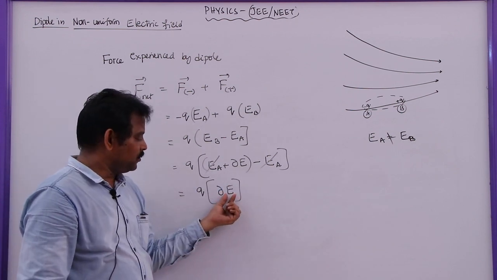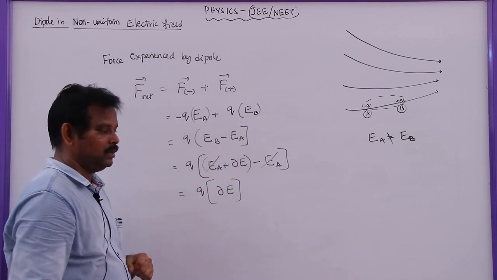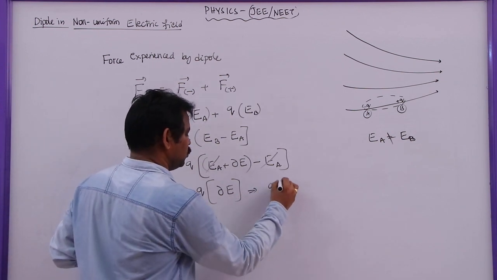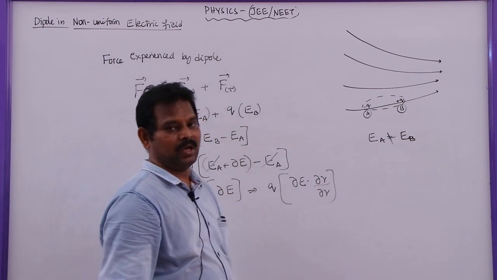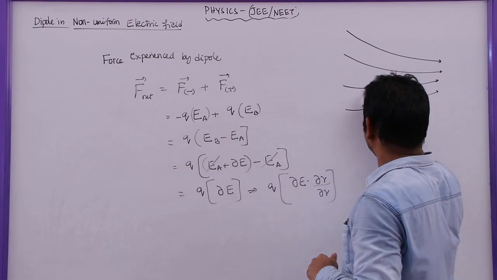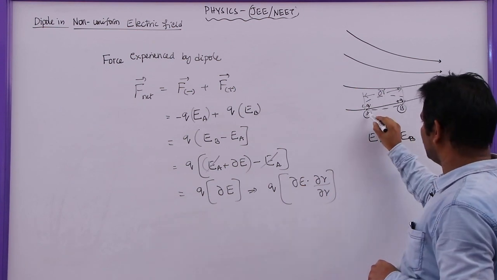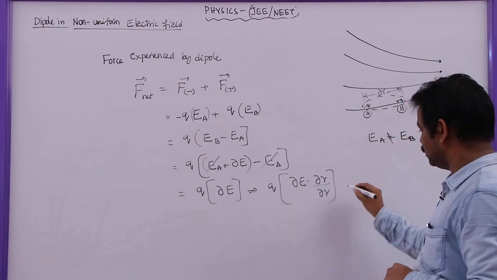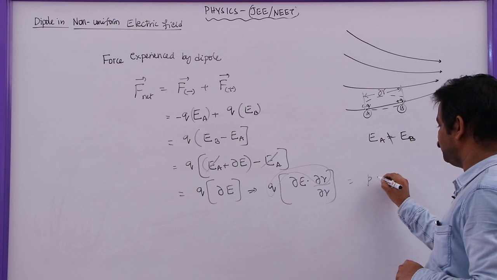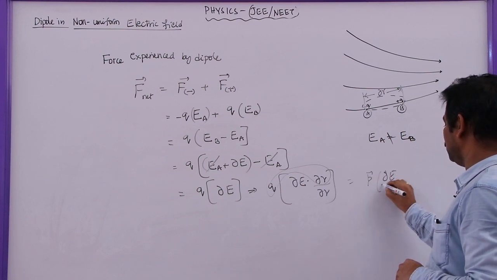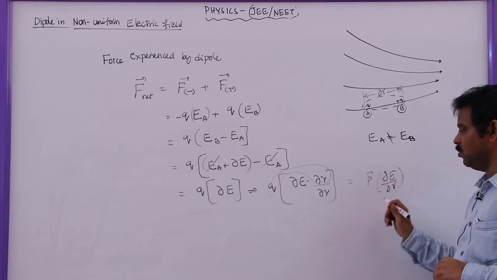Here we are partially differentiating E with respect to the distance or the displacement in the direction of the electric field. So this can be written as q into ∂E/∂r times ∂r, where ∂r is the small distance between these two charges in this field. We can say the product of one of the charges and the distance between the two charges is the dipole moment. So here q into ∂r is equal to p bar. So this will be p bar into ∂E/∂r. This is the change in electric field with respect to the distance in the direction of the dipole moment.